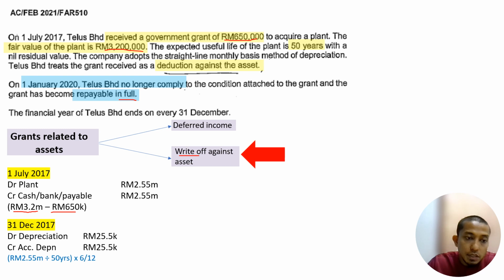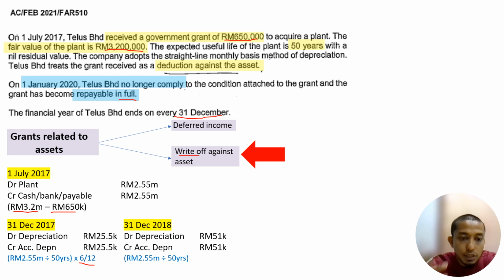We calculate the depreciation. Because it starts from July until December, year end is 31st December, so it's only 6 over 12 months. So we divide by 50 years times 6 over 12, we get 25,500. What else? 2017, nothing.